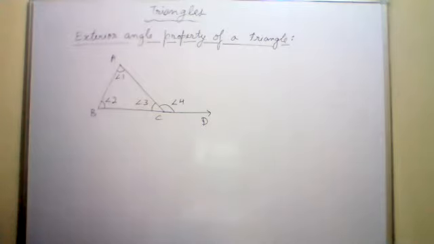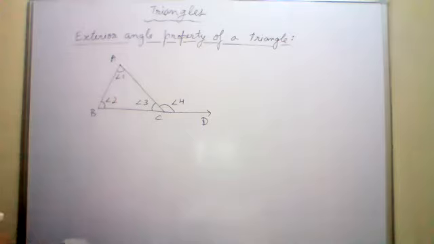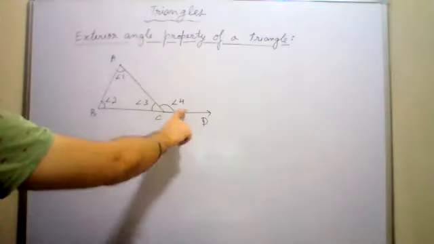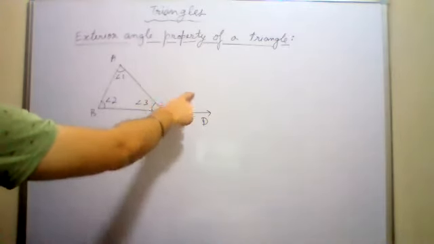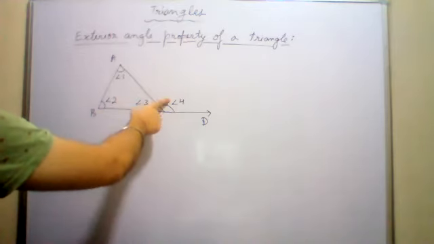Okay, very good. Now let us understand what is the property. You all have written this statement. What is its meaning? The meaning is, if you produce a side of the triangle, an exterior angle will be formed. So this is your exterior angle, angle 4.